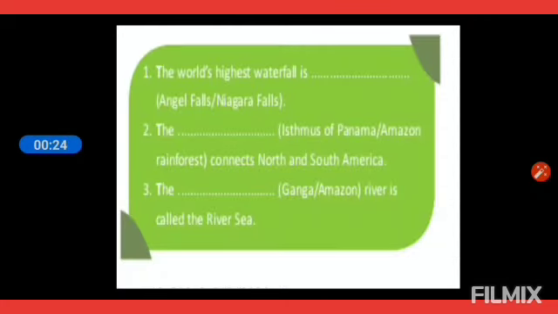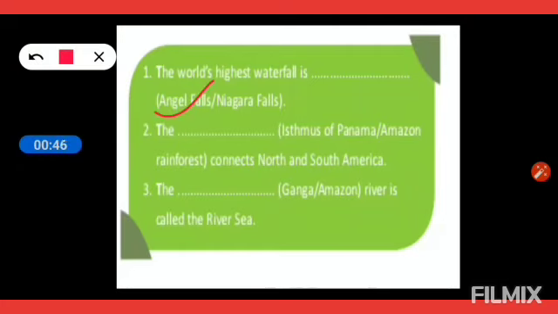So children, at the end there is one green box given, which is based on the previously explained continents. The world's highest waterfall is blank, Angel Falls or Niagara Falls. Yes, the answer is Angel Falls.